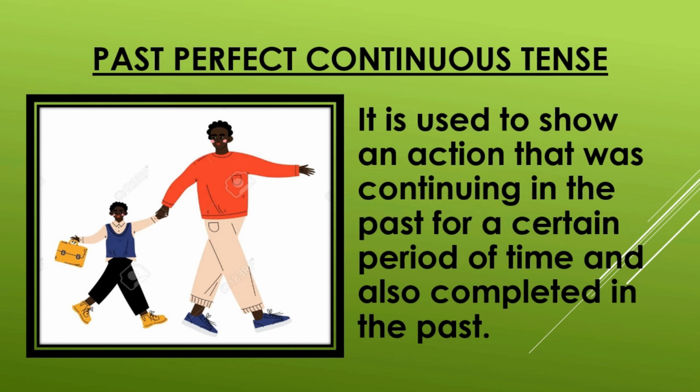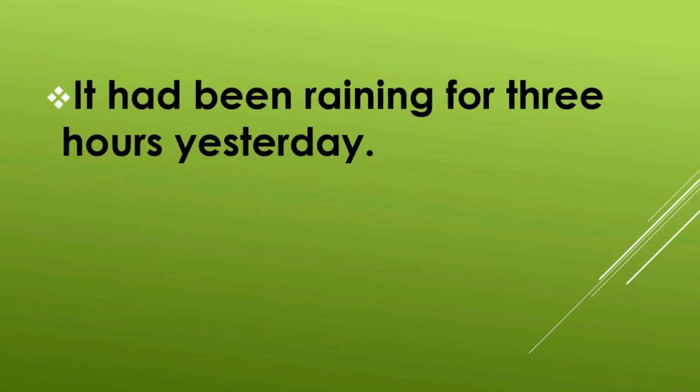Now let us look at some of the examples. It had been raining for 3 hours yesterday and the rainfall continued for 3 hours. So, suppose that the rain started at 11 am, therefore it must have stopped at 2 pm, the gap of 3 hours. So, this sentence can be classified as the past perfect continuous tense.